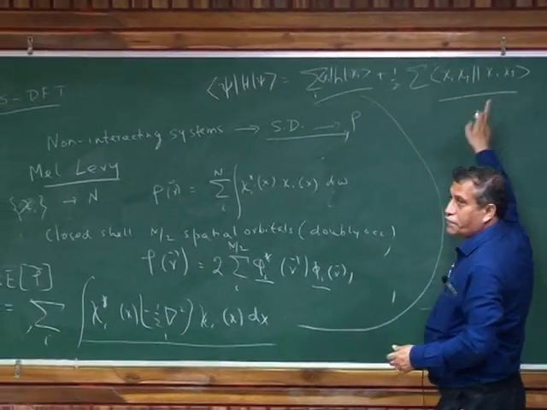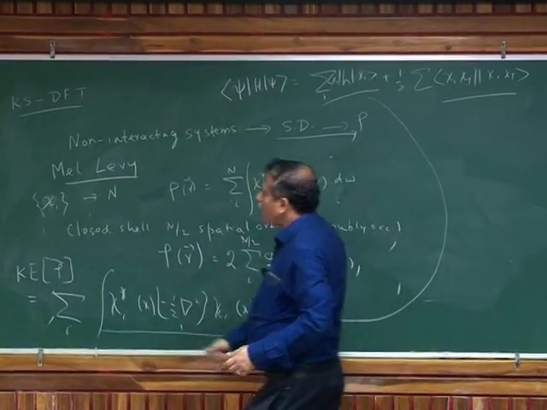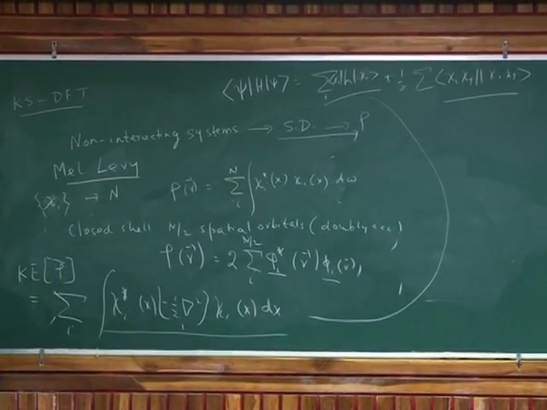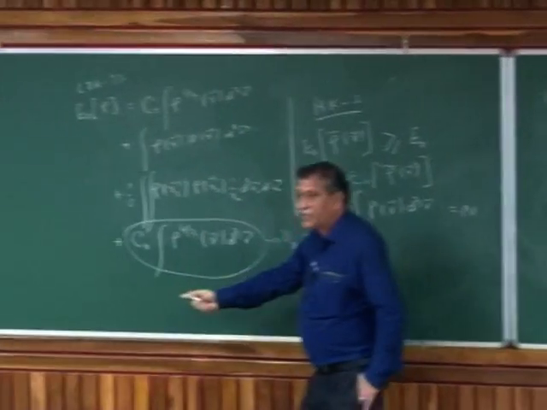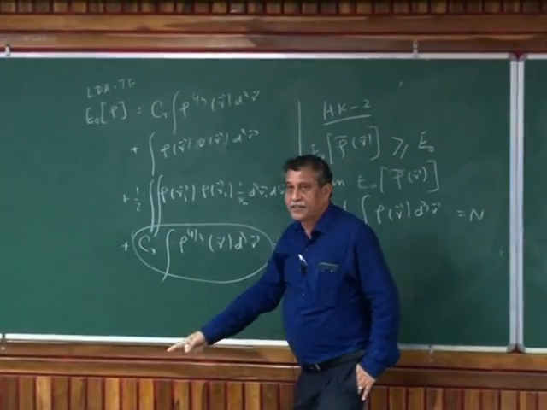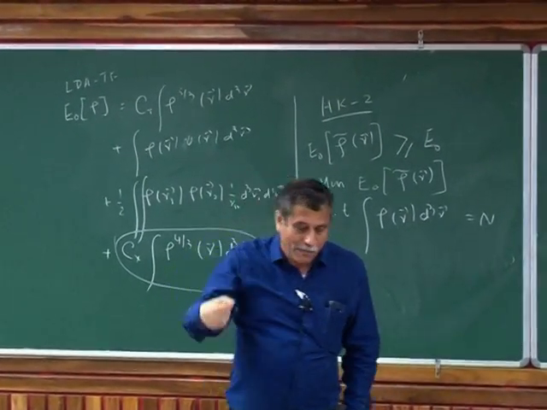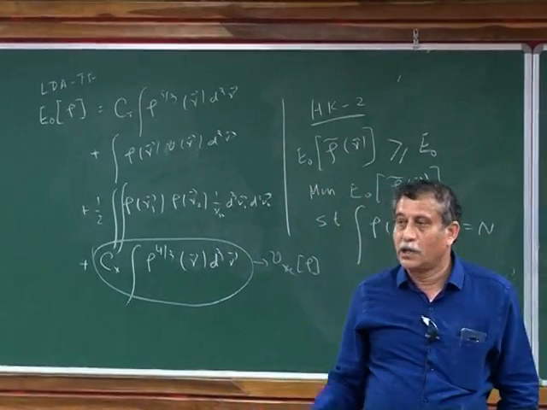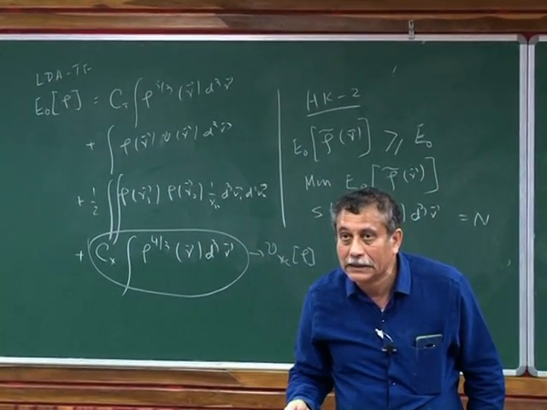I am only varying with respect to this. So the idea of Kohn and Sham was that these orbitals, however, will be obtained by varying the entire functional. And if this is exact, then my density will be exact. The orbitals will have no meaning.